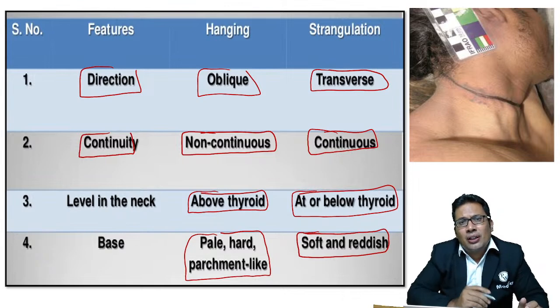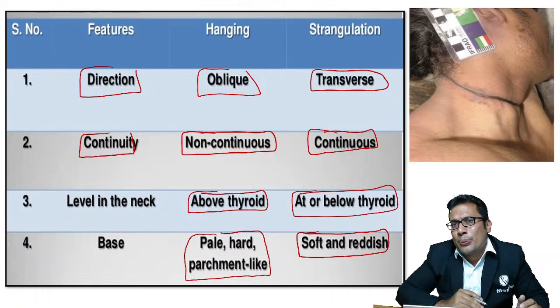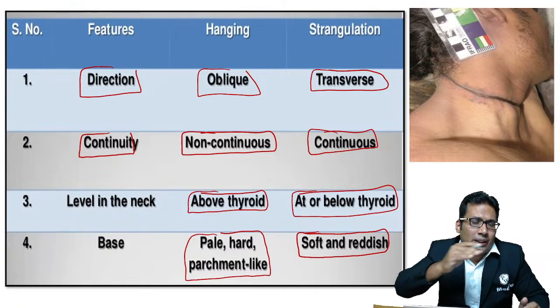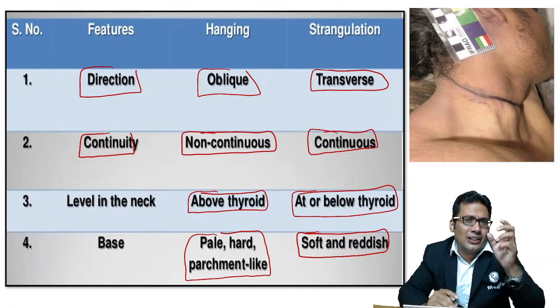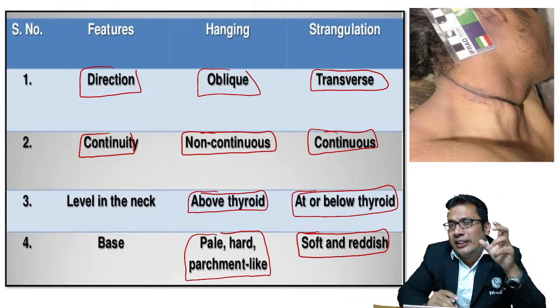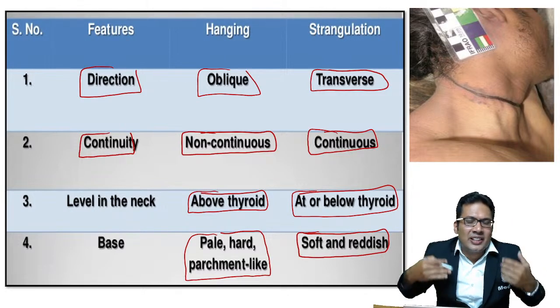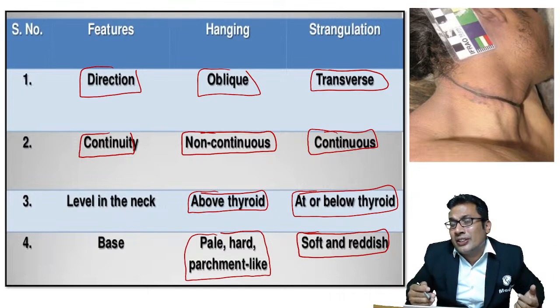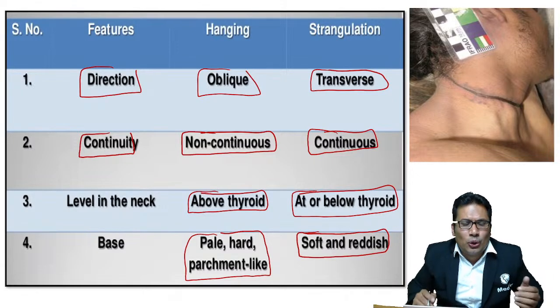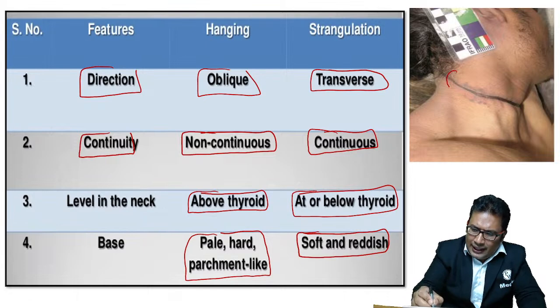When you do the dissection in autopsy, when you open it, the ligature mark is dry, hard, glistening in case of hanging. It is soft and reddish in strangulation. There will be hematoma formation, extravasation of blood in case of strangulation. So this is what you must know. So this is the typical case of hanging.